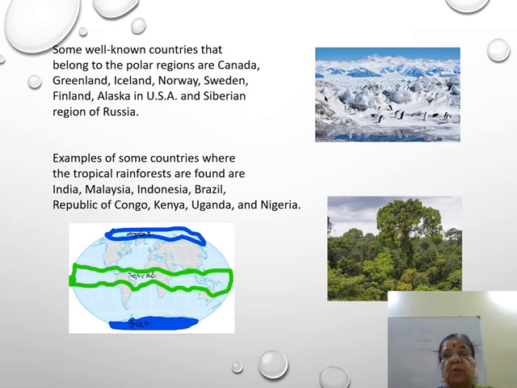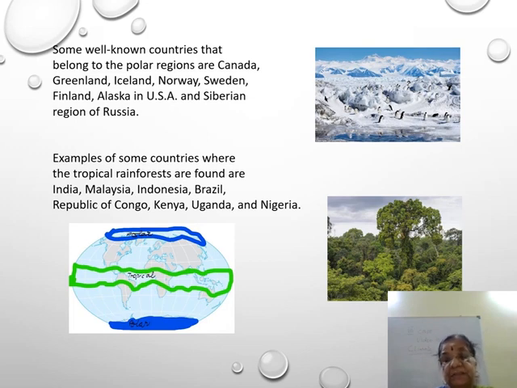This is the polar region. Whereas tropical rainforests are found in India, Malaysia, Indonesia, Brazil, Republic of Congo, Kenya, Uganda, and Nigeria. I will ask these as examples.